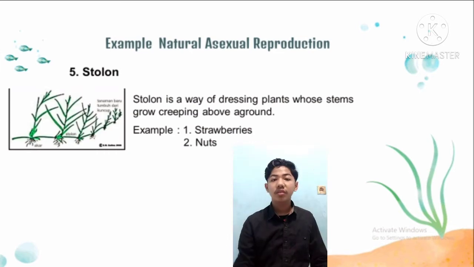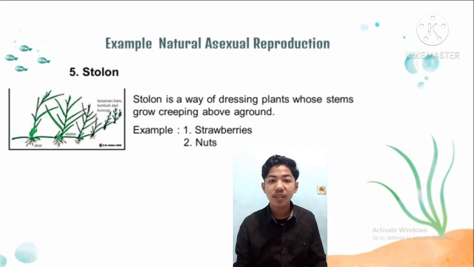Number 5. Stolon. Stolon is a way of reproducing for plants whose stems grow creeping above the ground. Reproduction by stolon begins with the appearance of a bud on the node of the stolon. When the shoots are separated from the parent plant, the shoots will grow and develop to form new plants. Examples of plants that reproduce using stolon parts are strawberry and nut gourd.